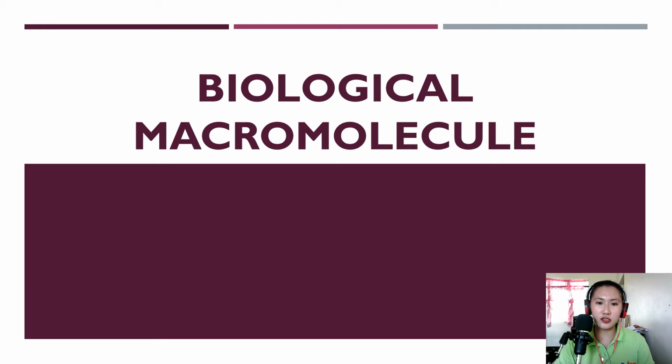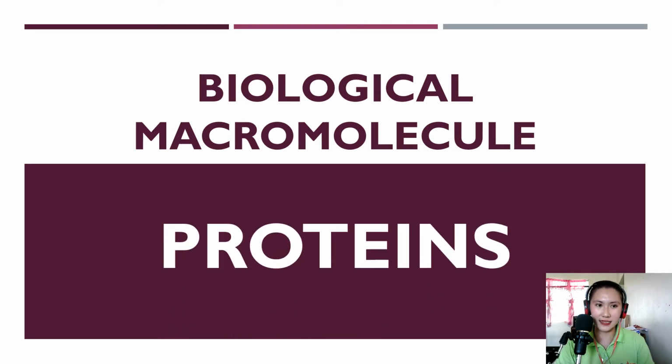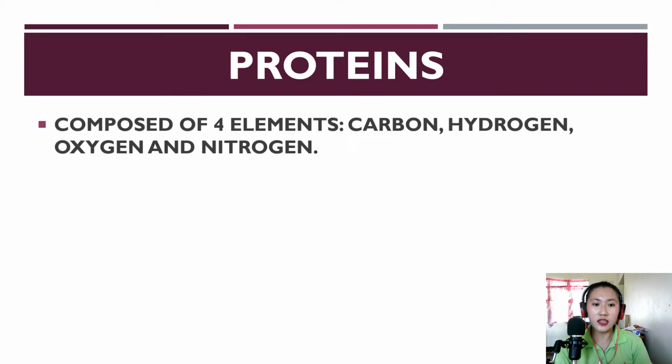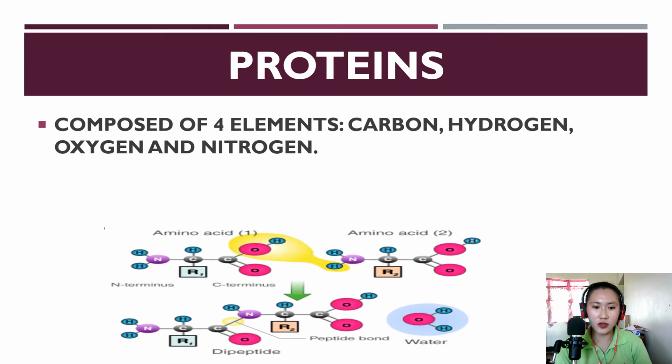So the third biological macromolecule that we will be discussing in this video is proteins. Proteins are organic compounds made up of four elements, namely carbon, hydrogen, oxygen, and nitrogen. So this is the structure of protein.